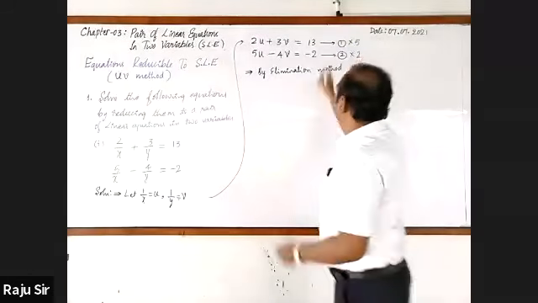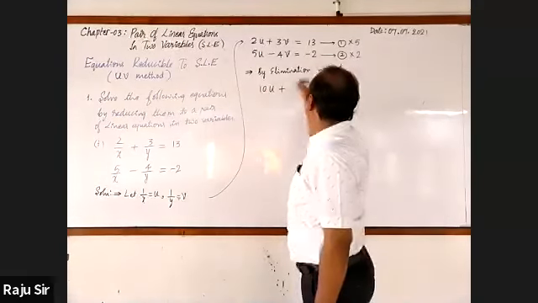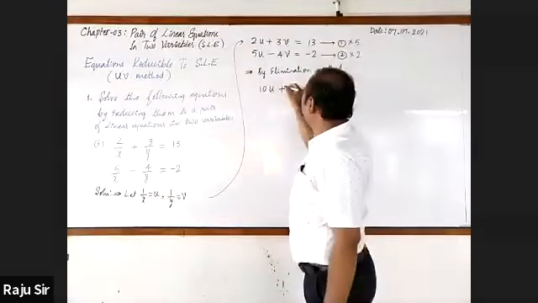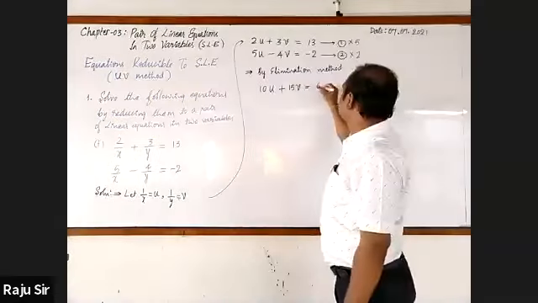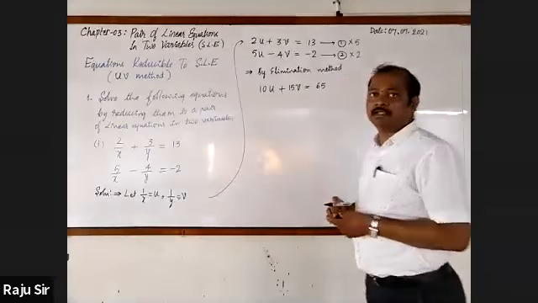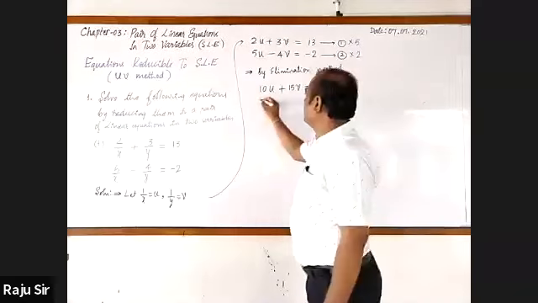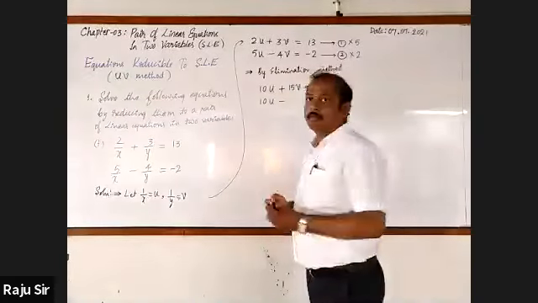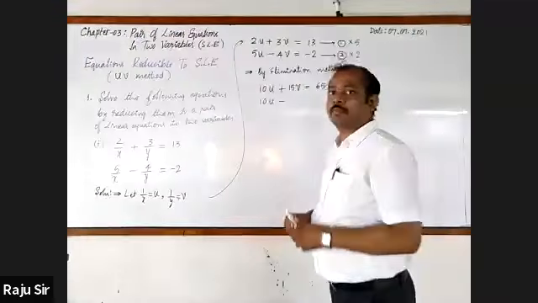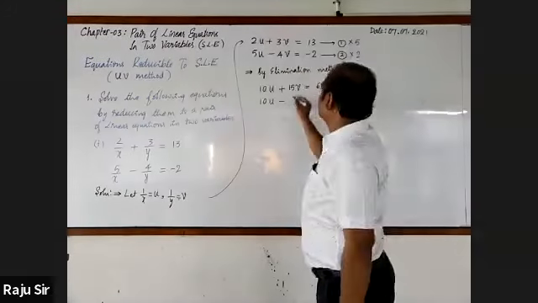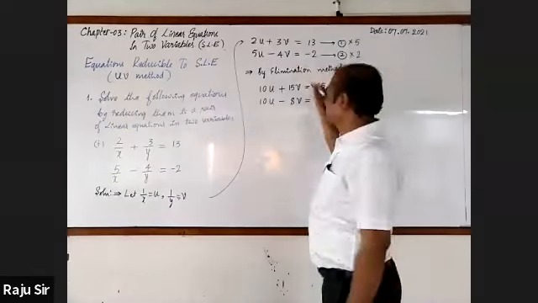Again rewrite the equation. 5 twos are 10, 10u plus 5 threes are 15, 15v, equal to 13 fives are 65. Next, multiply the second equation by 2. 2 fives are 10, 10u minus 2 fours are 8, minus 8v. This is equal to 2 into minus 2, is minus 4.